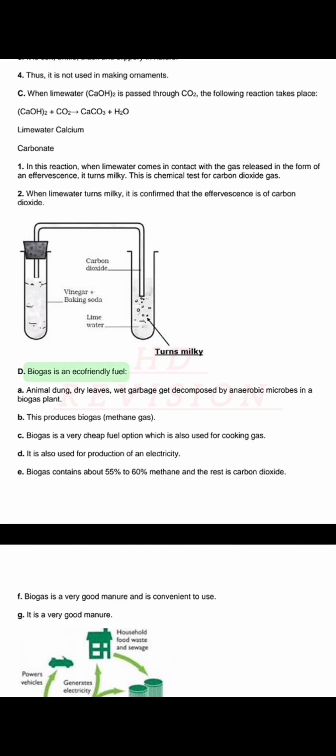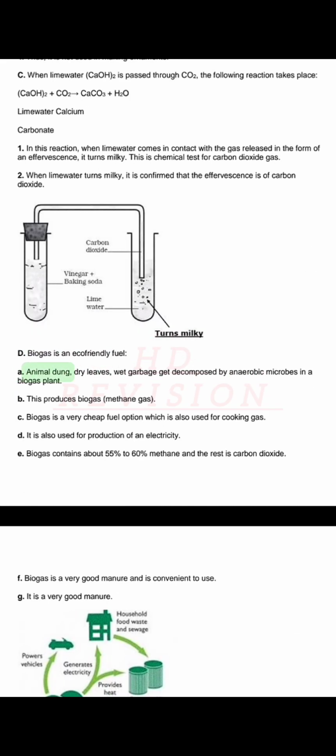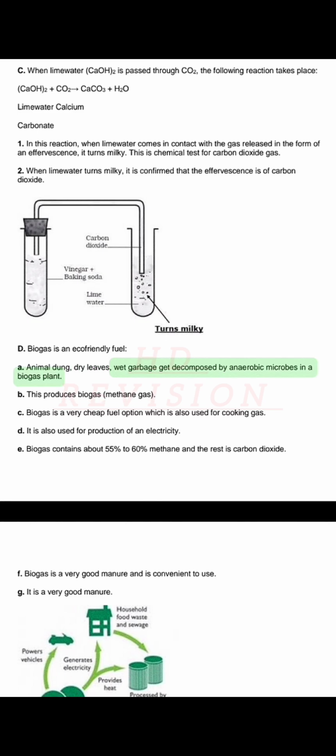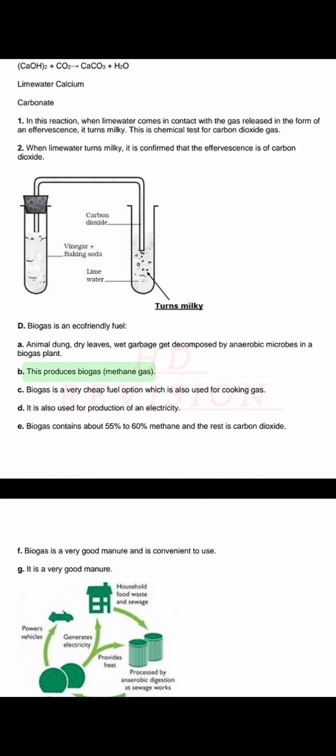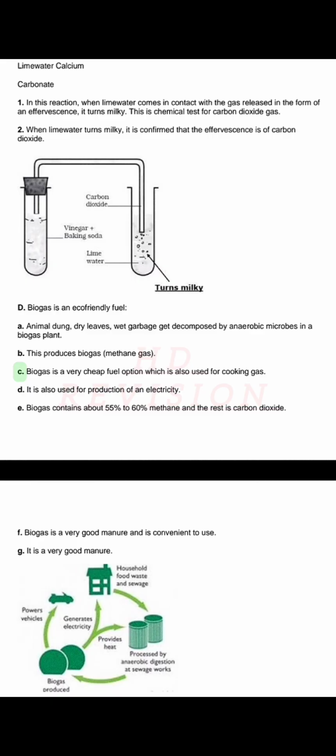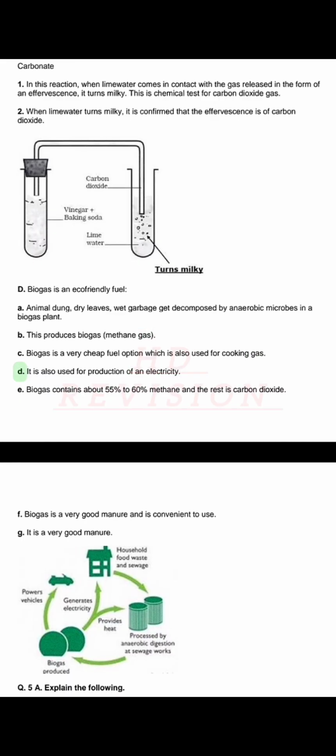D. Biogas is an eco-friendly fuel. 1. Animal dung, dry leaves, wet garbage get decomposed by anaerobic microbes in a biogas plant. 2. This produces biogas, methane gas. 3. Biogas is a very cheap fuel option which is also used for cooking gas. 4.